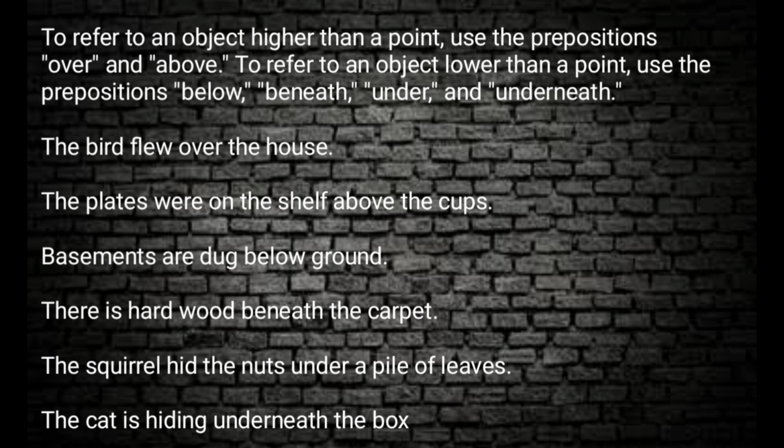Prepositions over and above are used to refer to an object higher than a point. And to refer to an object lower than a point, we use below, beneath, under, underneath, etc. For example, the bird flew over the house. The plates were on the shelf above the cups. Basements are dug below the ground. There is hardwood beneath the carpet. The squirrel hid their nuts under a pile of leaves. The cat is hiding beneath the box. So all these prepositions refer to prepositions of place.